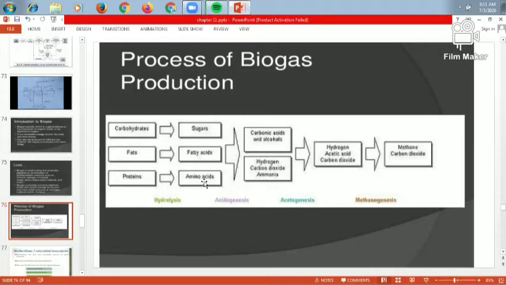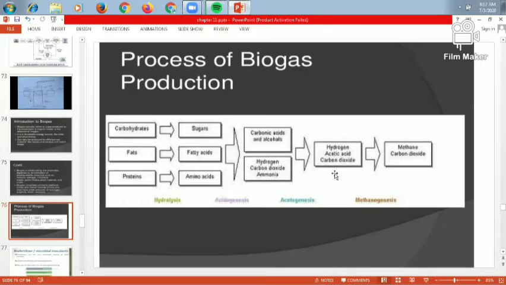The sugar, fatty acid and amino acid are produced. After that, all these are converted into carbonic acid, alcohol, hydrogen, carbon dioxide and ammonia. These gases are produced with the help of microorganisms. The digestion starts in the anaerobic condition and produces organic acid and alcohol. Secondly, they produce hydrogen, then carbon dioxide and ammonia in a small amount. After the complete digestion and fermentation, they produce hydrogen, acetic acid and carbon dioxide.